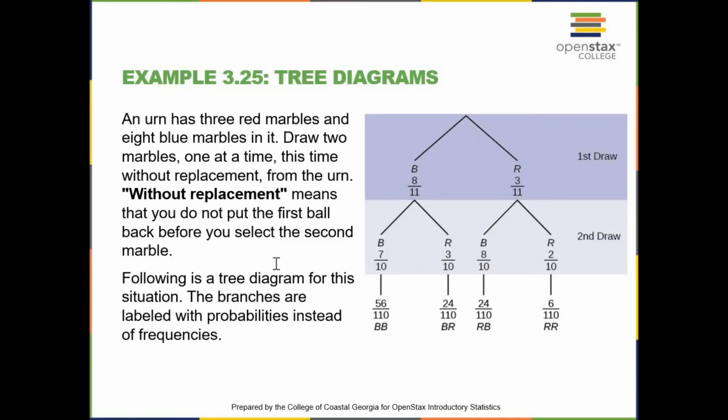Because we have 3 red marbles and 8 blue marbles, as you can see here, the probability of selecting a red marble is 3 out of 11. The probability of selecting a blue marble is 8 out of 11. Now, the second time, we're not going to replace the first one. If we selected red the first time, then the probability of selecting red the second time will be only 2 out of 10. If we selected red the first time, then the probability of selecting blue will be 8 out of 10. Remember, we did not replace the red marble.